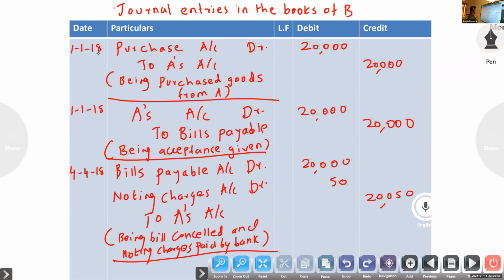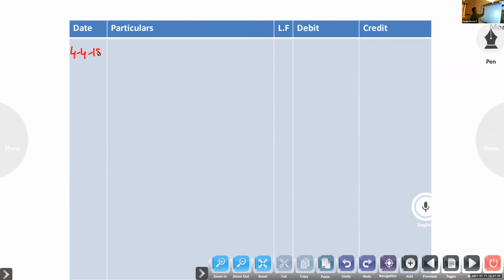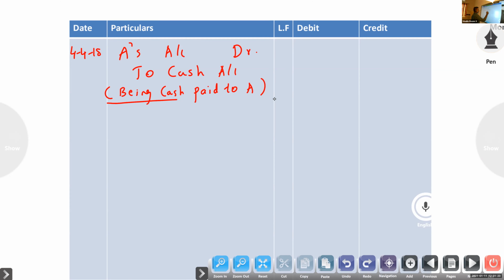So the entry will be A's account debtor to cash account, being cash paid to A. The amount given is 8,000 and the same amount 8,050.